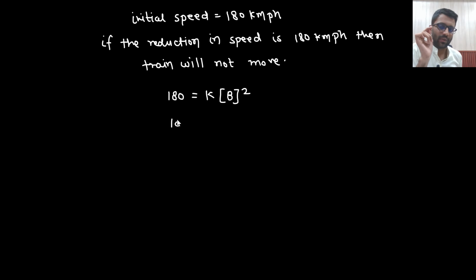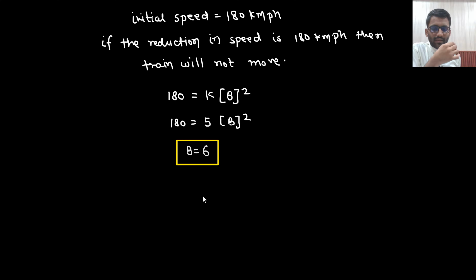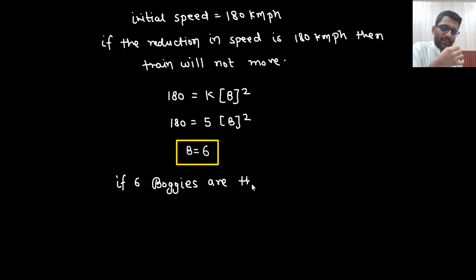Let the number of bogies be b. The value of k I also know, that is 5. So from here, b equals 6. So if 6 bogies are there, then the train will not move.